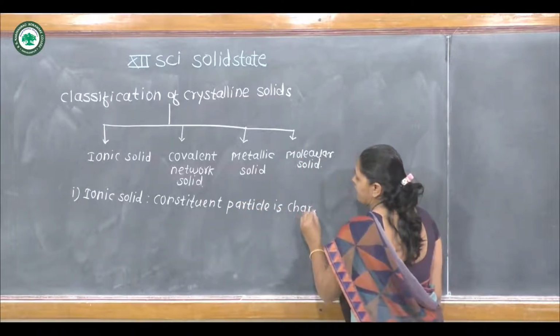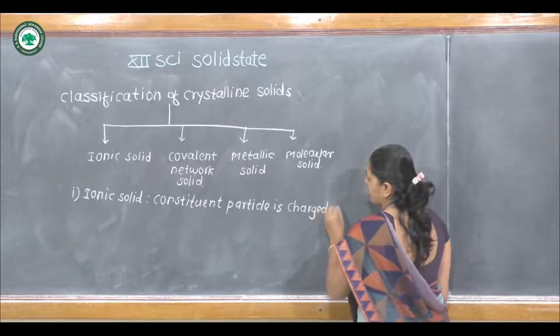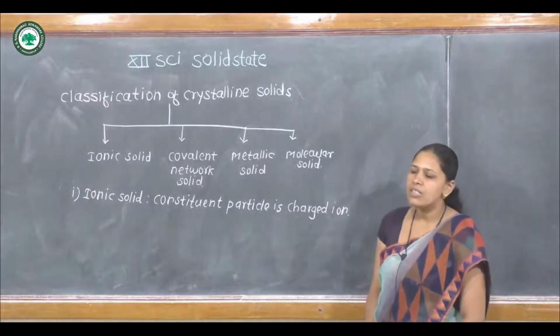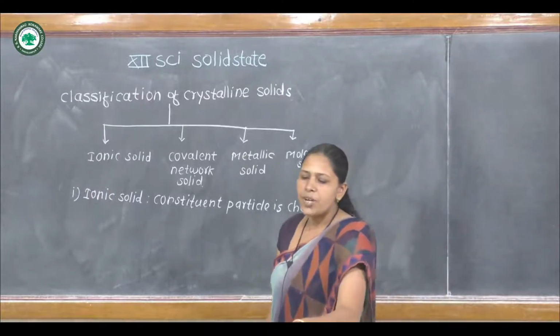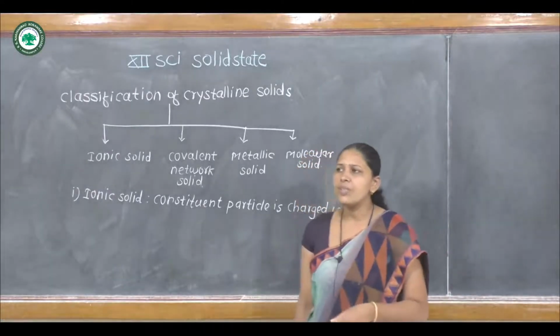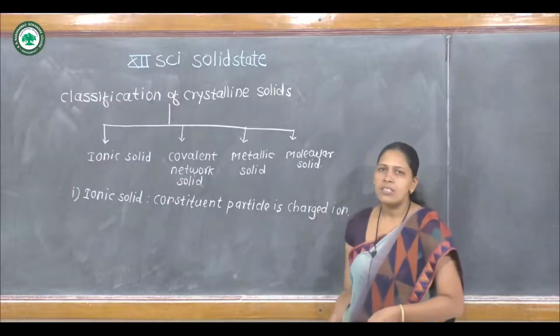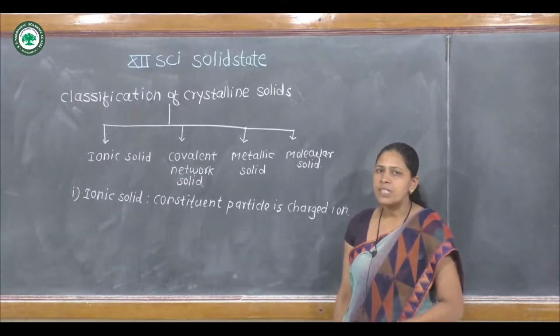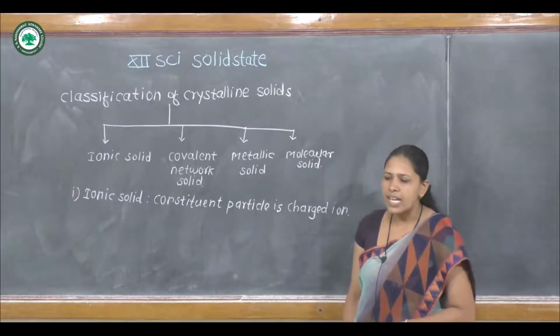Charged ion means cation or anion. Second property: constituent particles in ionic solid are held together by strong interparticle force of attraction.